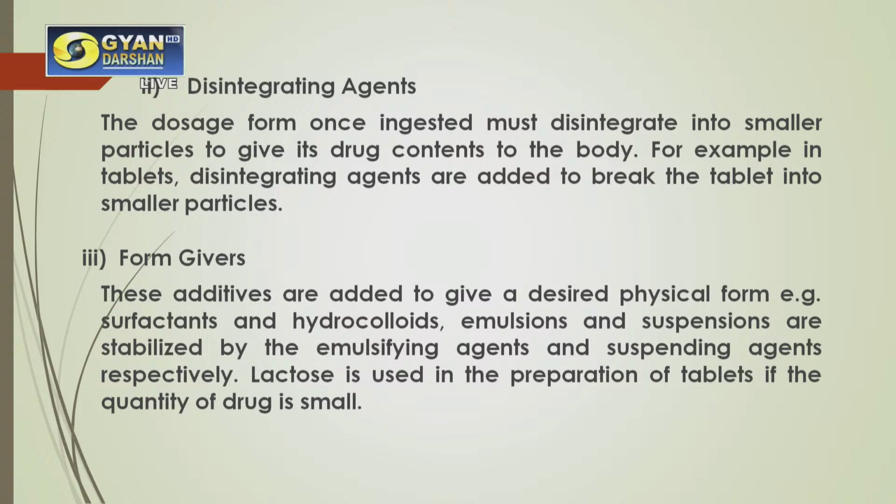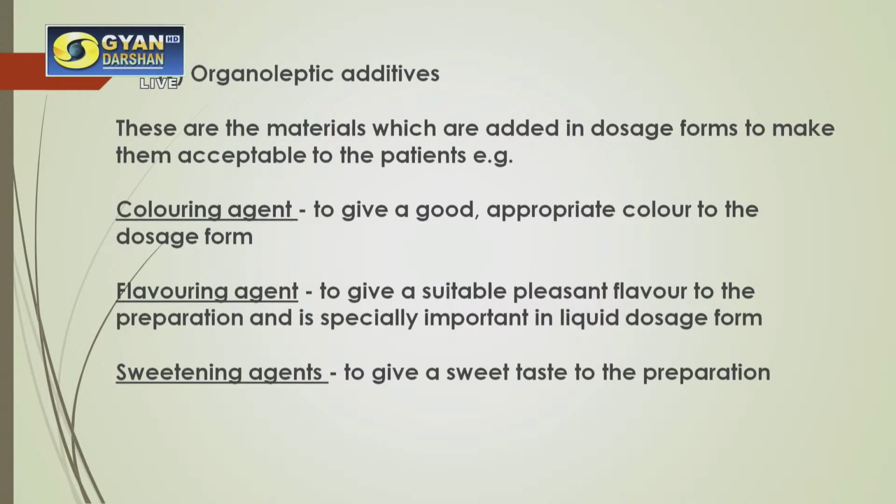So likewise, form givers are also additives which are added to give a desired physical form, and surfactants and hydrocolloids, emulsions and suspensions are stabilized by the emulsifying agents and suspending agents respectively. So lactose is used in preparation of tablets if the quantity of drug is small. Now organoleptic additives we have already discussed, and we have also seen the example of coloring agents and the importance of flavoring and sweetening agents here.